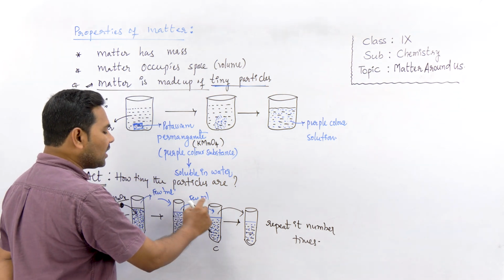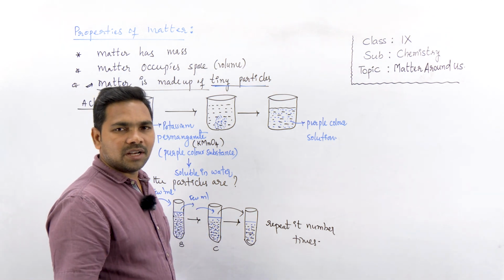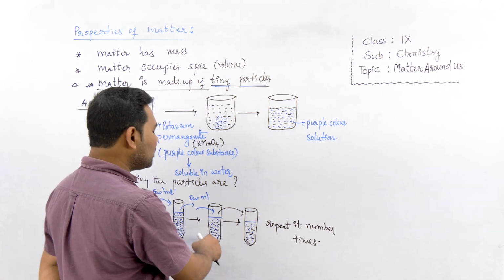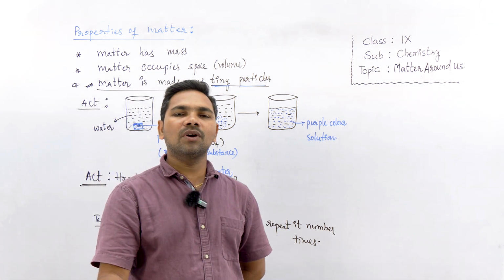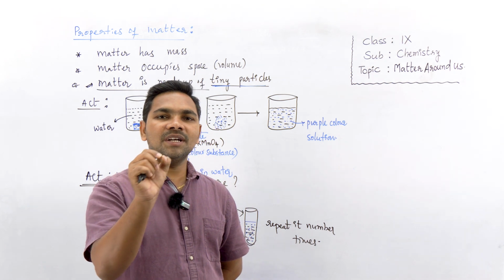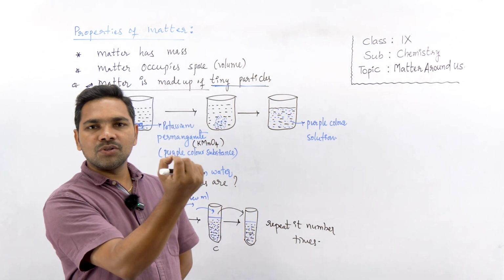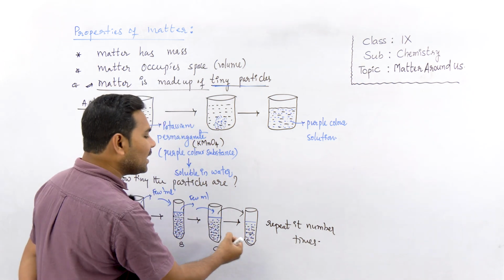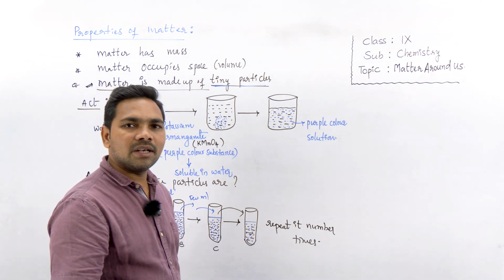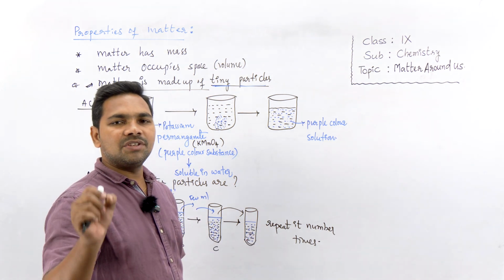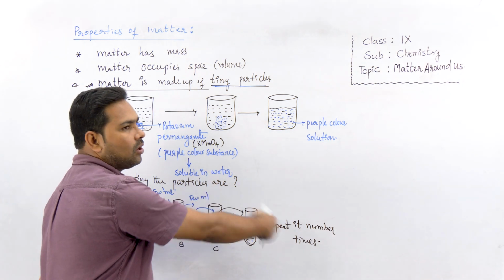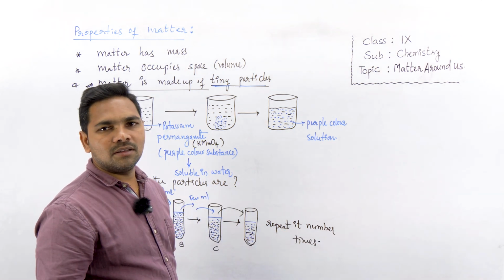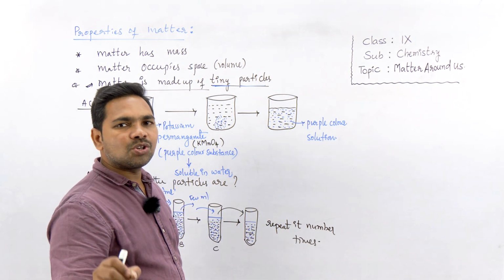Now if we transfer this into another test tube containing water, that water also turns salty, but in each case the saltiness of the solution gradually decreases, which means the saltiness is because of salt particles which are very tiny and distribute, so they can occupy all the spaces and turn all the solution salty, right?